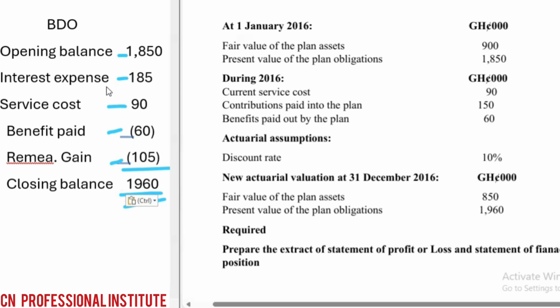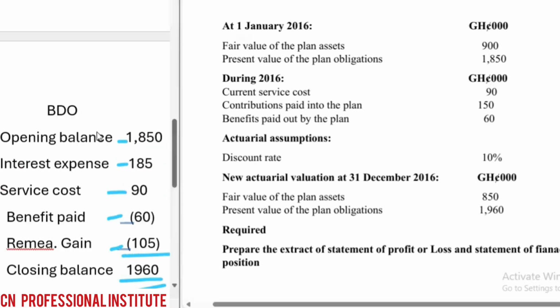Then, if you want to do your P&L extract, the same thing. This interest expense is recorded as what? Expense in the P&L account. Service cost also as an expense in the P&L account, right? And the benefit paid will affect our cash. And this remeasurement gain is taken to what? OCI, other comprehensive income. And in the closing balance, we have a closing balance of 1,960 as obligation. It's a liability, the defined benefit obligation liability. So it will be a non-current liability in the statement of financial position.